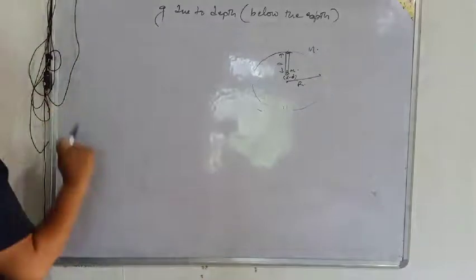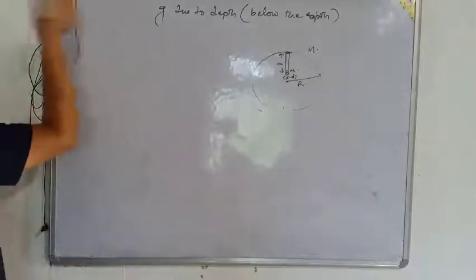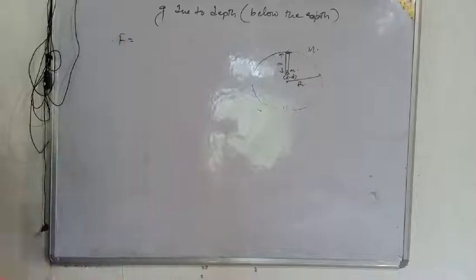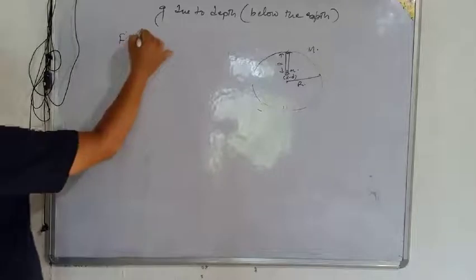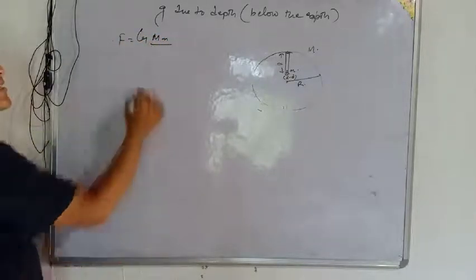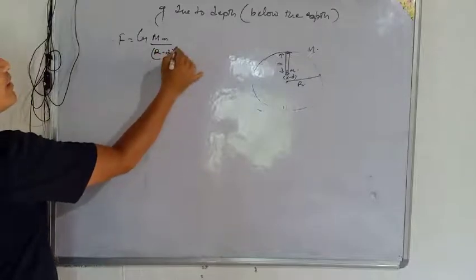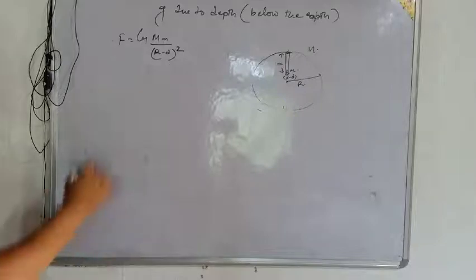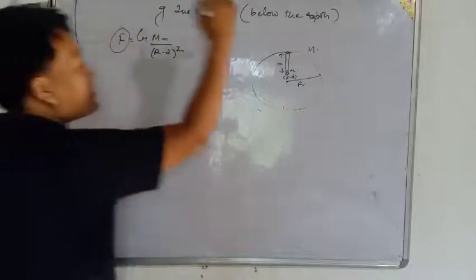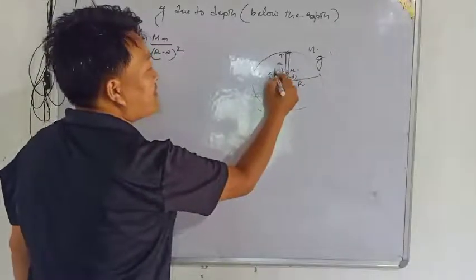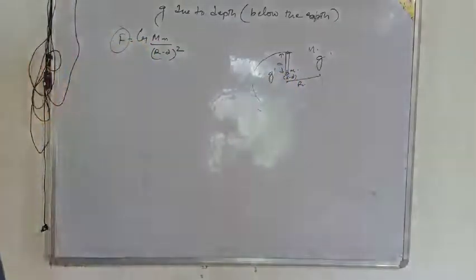Okay, now see g. First, from Newton's law of gravitation, we will take that formula again. Then G equals capital G, capital M, small m by the distance r minus d whole square. The acceleration due to gravity on the earth surface is g, and here it is g dash.